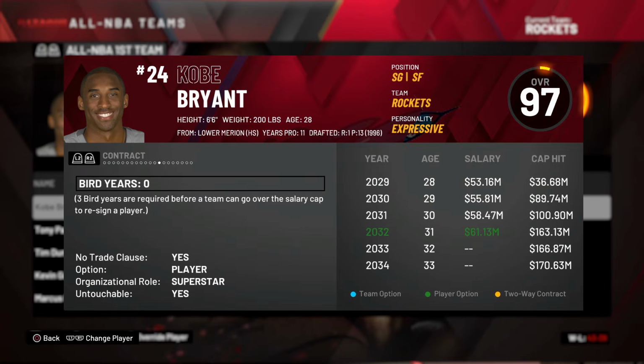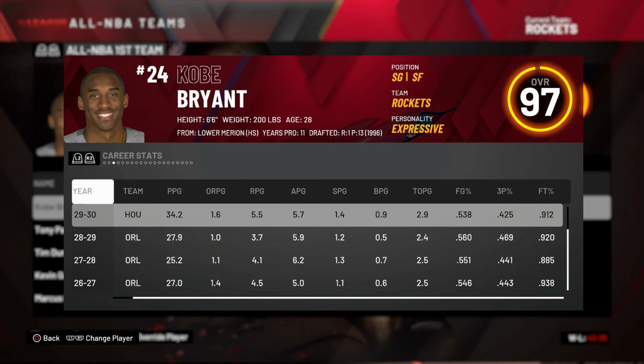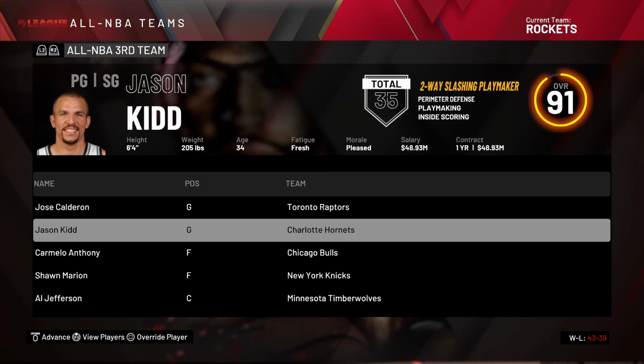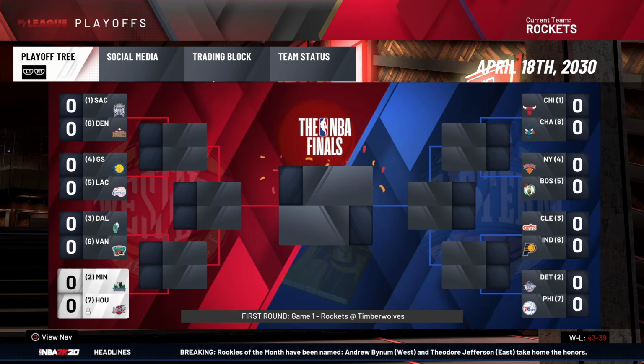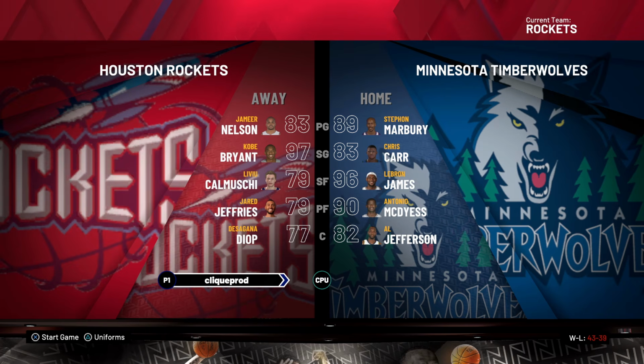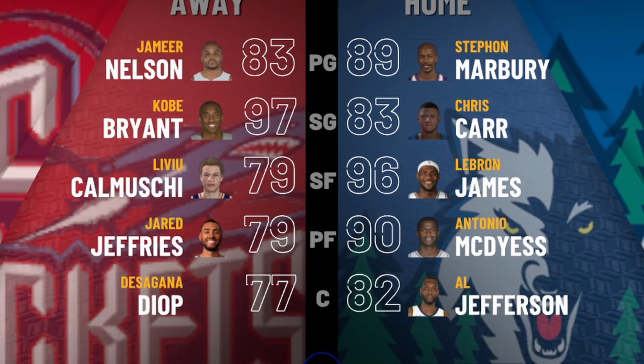Kobe Bryant, All-NBA first team, returns to his spot with the Houston Rockets, 34-6 a game. Marcus Camby. I miss Jason Kidd. He was a cool guy. He's only 34. Well, we didn't miss playoffs. We're in the West now. I got confused. First time ever in the West for Kobe Bryant, who spent his whole career in the West, you know, with the Lakers team. I guess Desagna Diop is invisible, but I don't care.